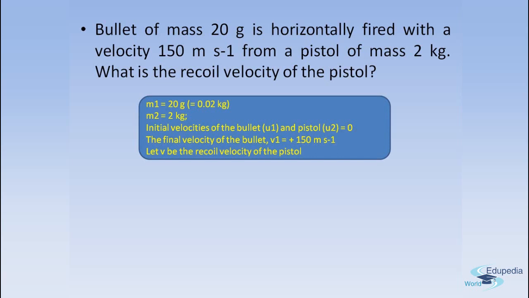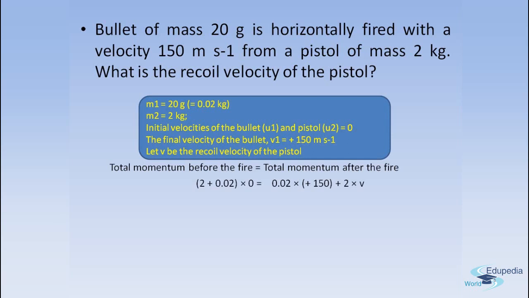So now we are asked to find the recoil velocity, that is the velocity of the pistol with which it will go back, right? From the law of conservation of momentum, we know that the total momentum before the fire should be equal to the total momentum after the bullet is fired.